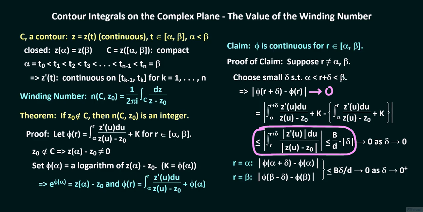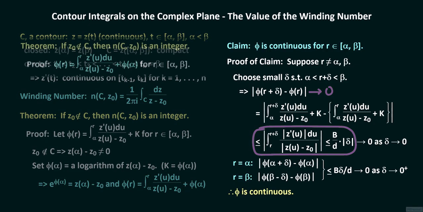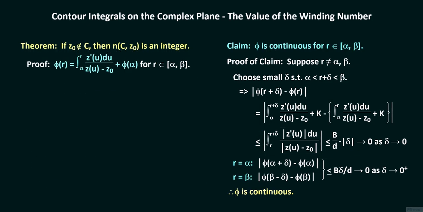Therefore, since phi of r plus delta minus phi of r tends to 0 for all values of r on the interval from alpha to beta, and coupled with the fact that phi of r is finite, phi is continuous for all values of r. To continue with the proof of the theorem, we define a new function h where h of r equals the quantity z of r minus z sub 0 times e raised to the power minus phi of r for every r between alpha and beta.